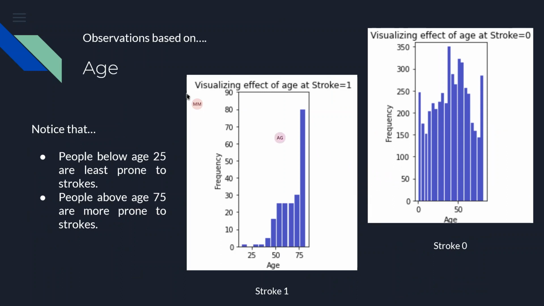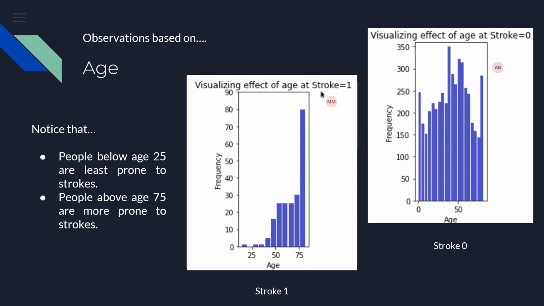Mrityunjay? Yeah. Ma'am, regarding age, we visualized the effect of age at stroke equal to 1, that is, the people who had stroke, what were their ages? We plotted the frequency versus age graph, and we also plotted it for those people who didn't have stroke.